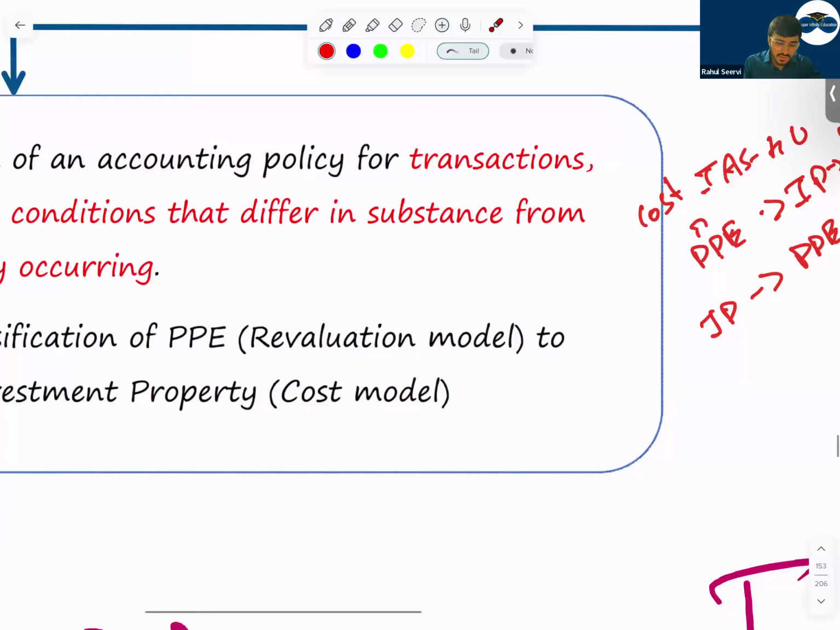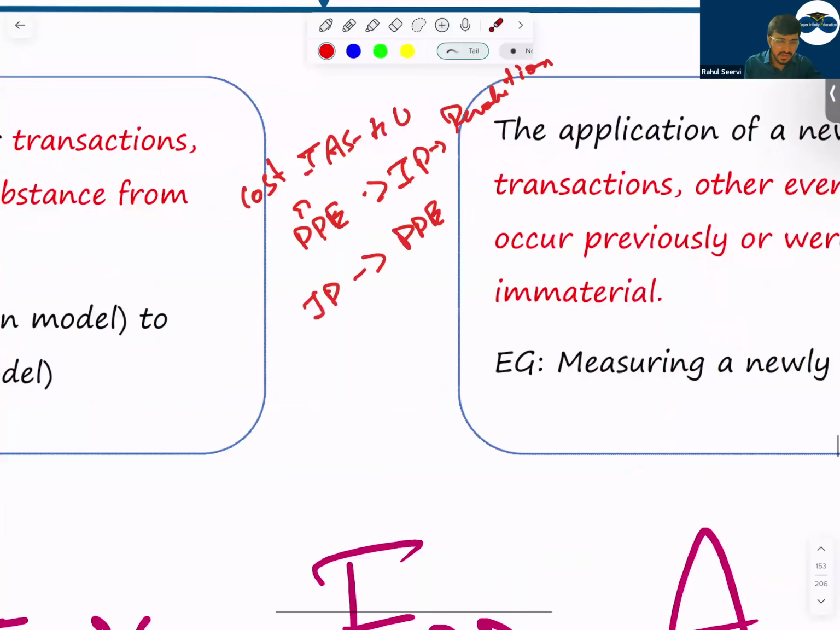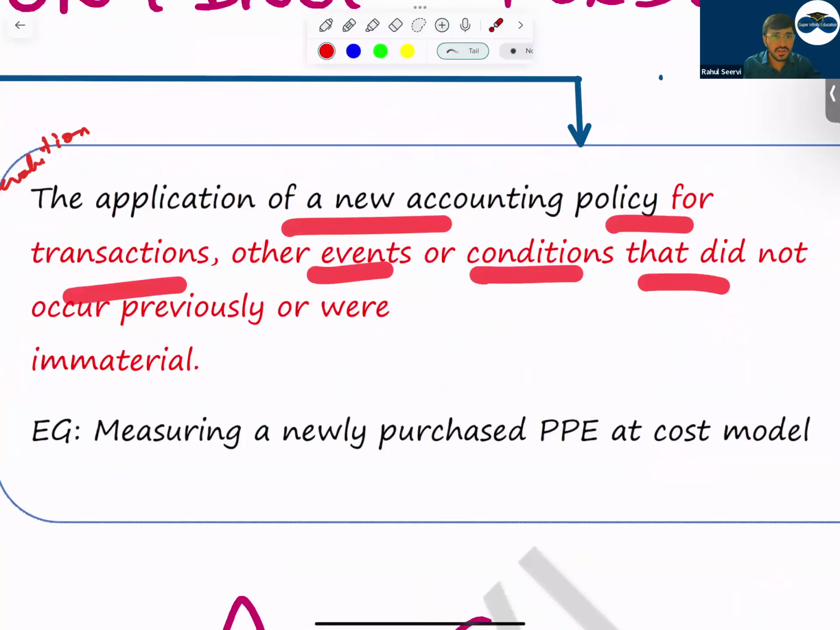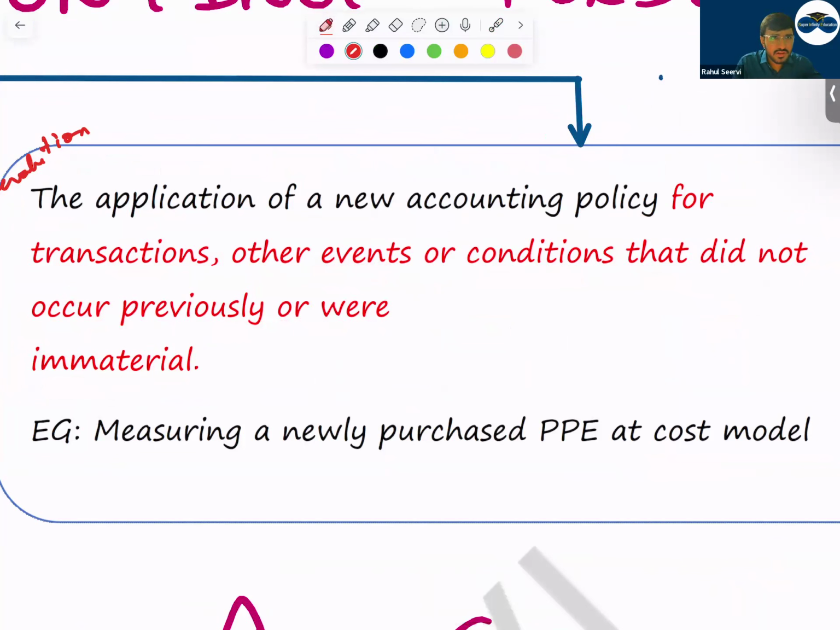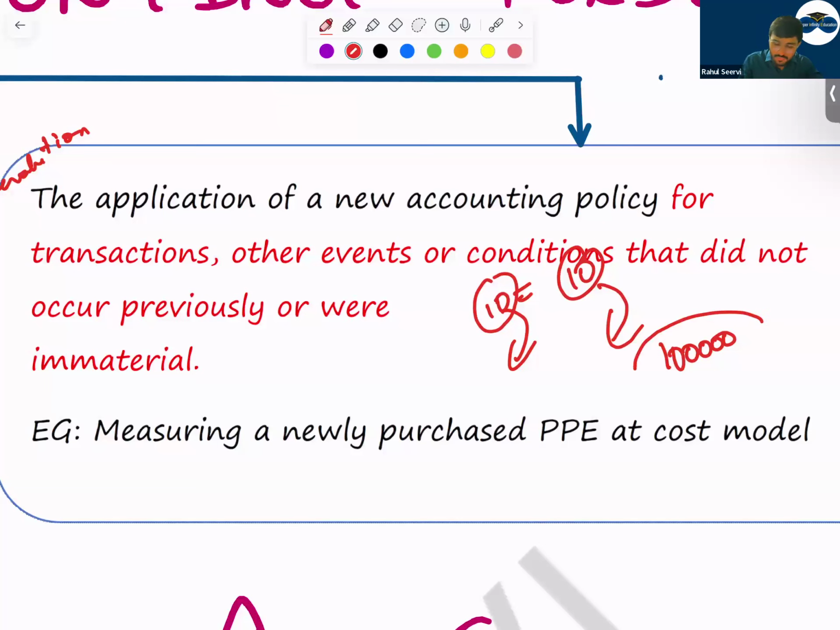The next one, the application of new accounting policy for transactions, other events or conditions that did not occur previously or were immaterial. That means normally the company has done a transaction, but the transaction is not material, it's of low value. Let's take it is of 10 rupees, and Reliance will say that we will not record this transaction. But now in future, this item which they have purchased for 10 rupees, now this value becomes 1 lakh in the market. Some magic. So in that case, they have to record this.